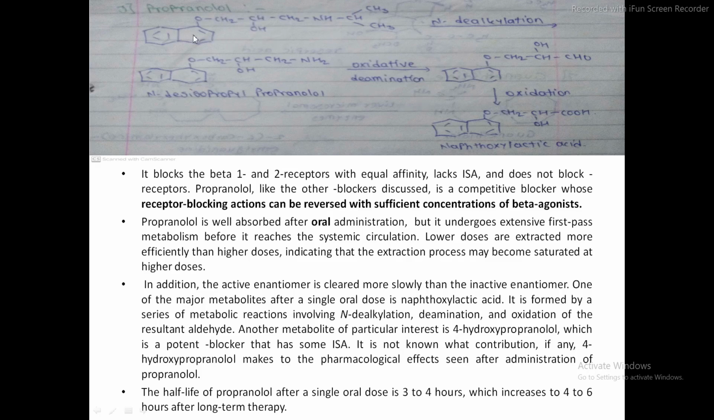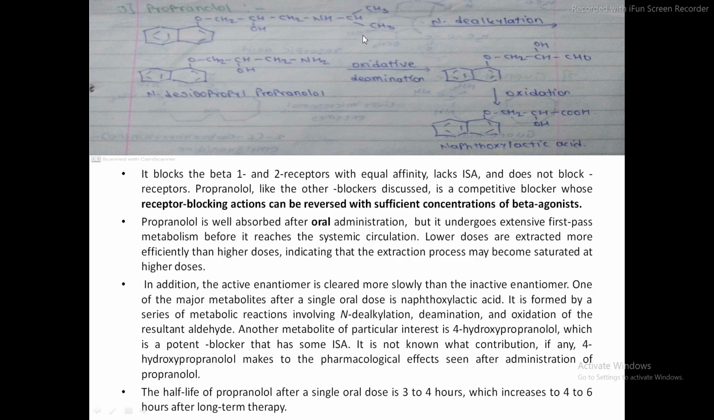Okay, so propranolol undergoes N-dealkylation, resulting in the formation of N-desisopropyl propranolol. So what is happening in the first step? That is the dealkylation step, in which the alkyl group, the propan-2-yl group, is liberated, resulting in the formation of this metabolic product, N-desisopropyl propranolol.